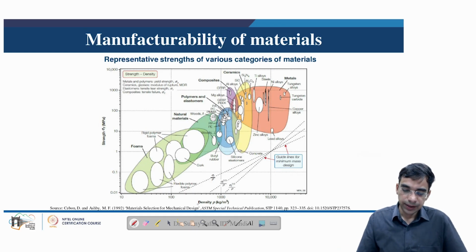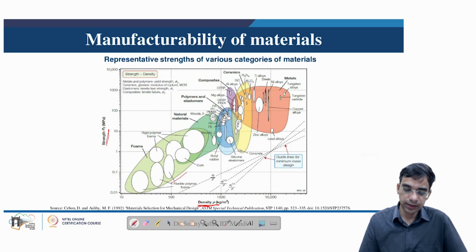So here, for example, it is shown the density of the material on the x-axis and the strength of the material on the y-axis. Then all the materials that we have discussed up to now, which include plastics or polymers, metals, ceramics, composites, other natural materials and foams. So for example, if we look at this chart between the strength and density, we can see the foams, they have much less density and their strength is also much less.